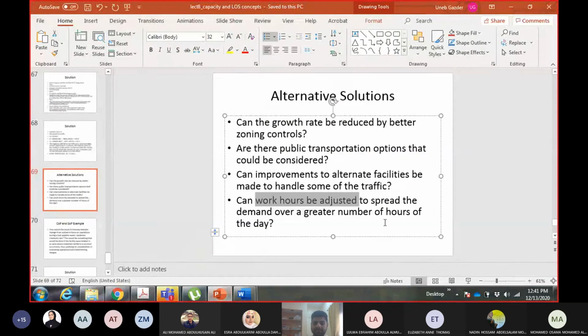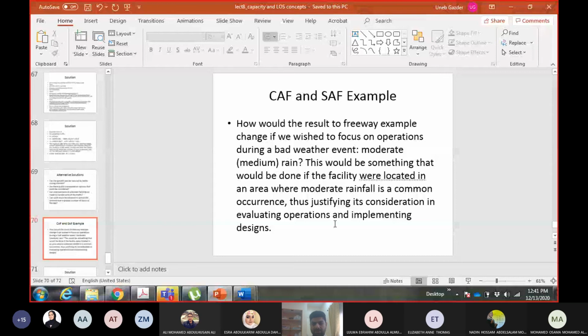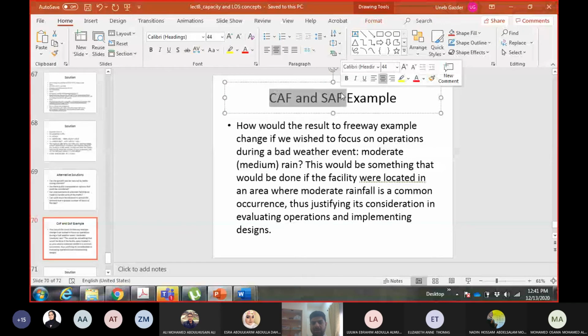So this is the last solution: apply staggered working hours again, so that everybody is not using the highway in the same hour. Okay. Now let us look at the last example of this topic, which is for the application of capacity and speed